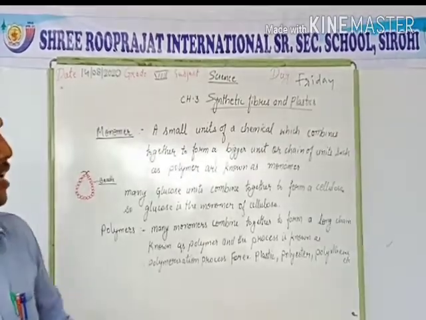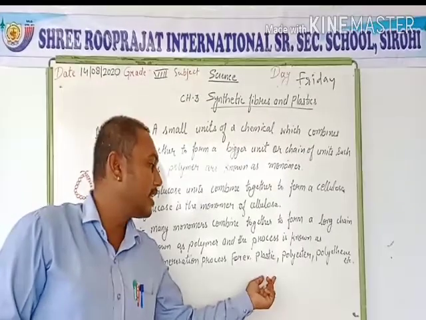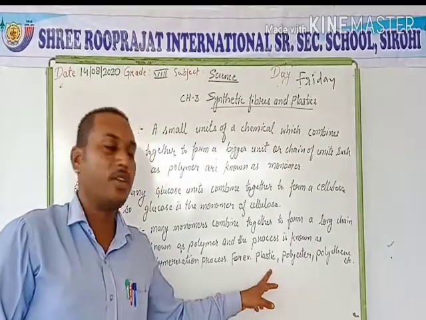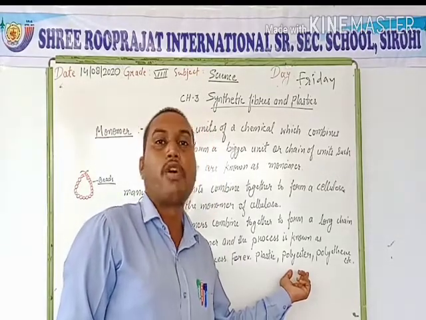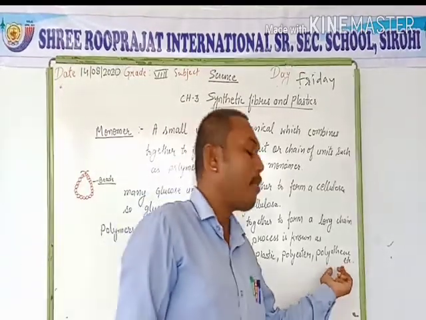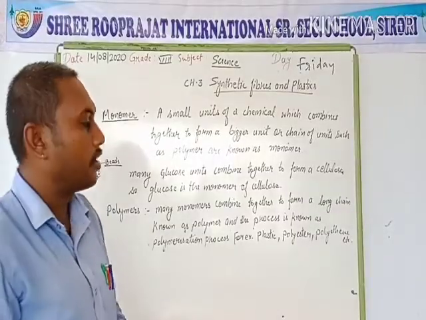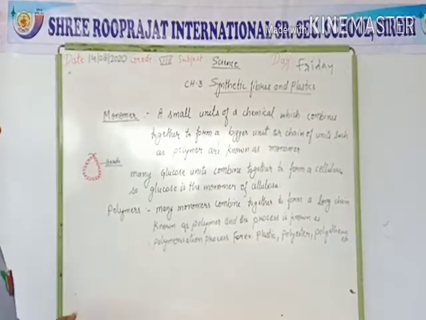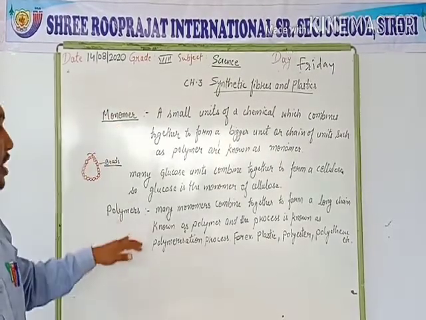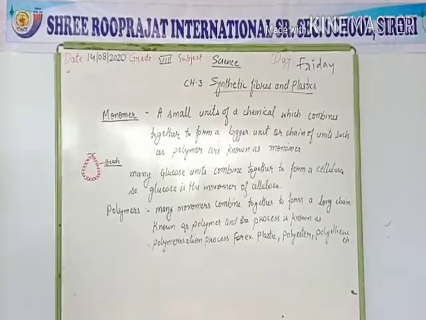In plastic there are so many carbon particles combined together to form a bigger unit. In polyester, many ester units combine together to form a polyester. In polythene, many ethene units bind together to form a polythene. So that is our polymers. I think you are able to understand about the monomers and the polymers. Now the next one,